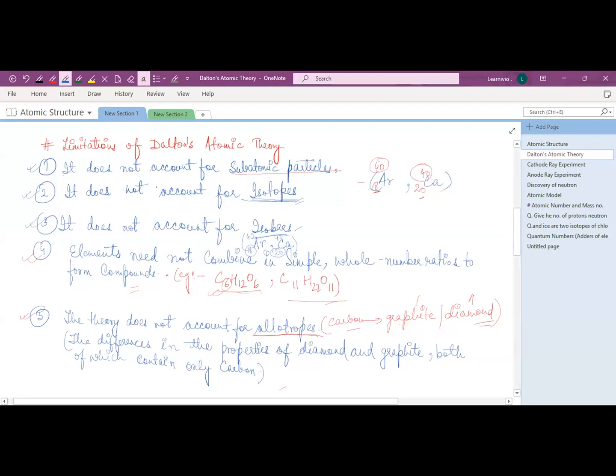The second point was that it doesn't account for isotopes. It doesn't give information about the isotopes. The third was that it doesn't account for isobars, as I explained to you. The example of isobars you can write over here: argon and calcium. The mass number is the same, and we write the mass number in the superscript. The mass number is 40, but the atomic number is different.